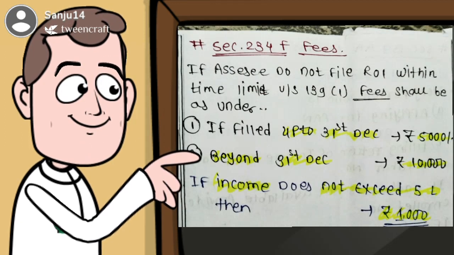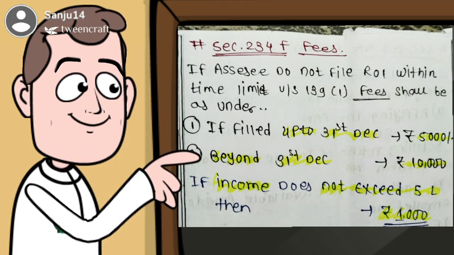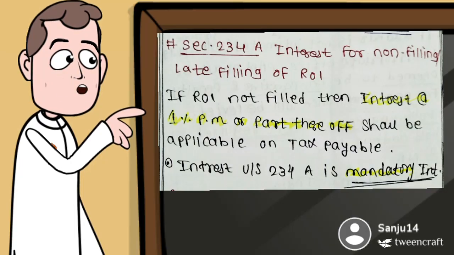Section 234F, fees. If the assessee does not file ROI within the time limit under Section 139(1), fees shall be as follows. If filed up to 31st December, then rupees 5,000, or beyond 31st December, then the fee is rupees 10,000. And if income does not exceed rupees 5 lakh, then the fee is rupees 1,000 only. Section 234A, interest for non-filing or late filing of ROI. If ROI is not filed, interest at the rate of 1% per month or part thereof shall be applicable on tax payable. Interest under Section 234A is mandatory interest.